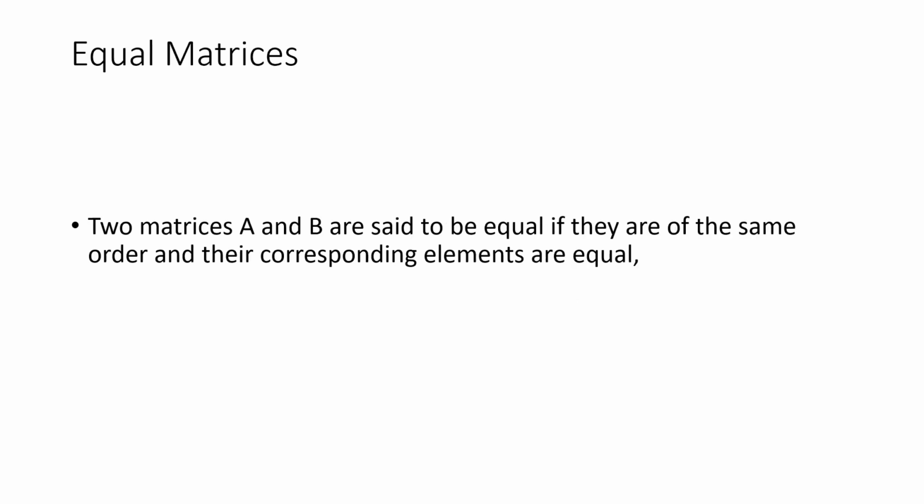That is very important. Now, what is equal matrices? If you are given two matrices, matrix A and matrix B, these two matrices are equal if they are in the same order and the corresponding elements given in the matrices are equal. If it is so, you could see that matrix A as well as matrix B are equal.